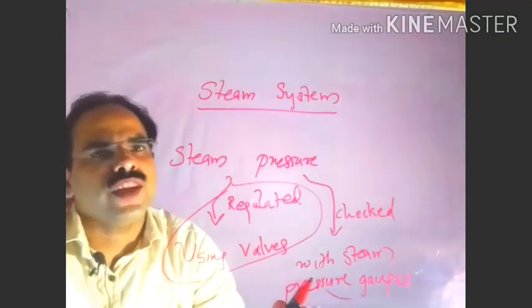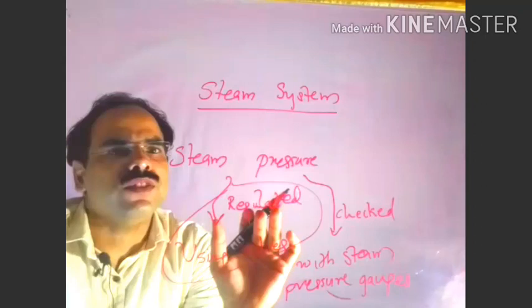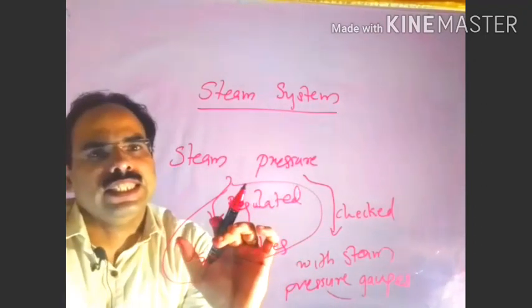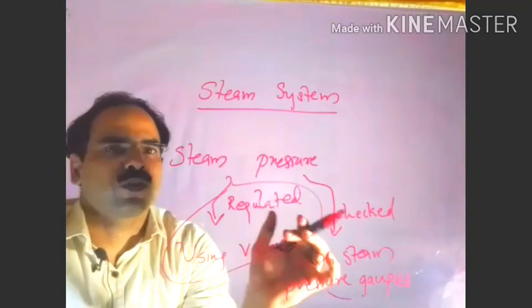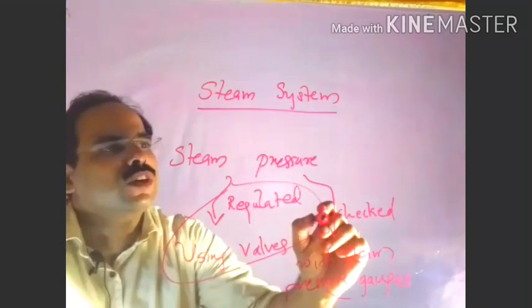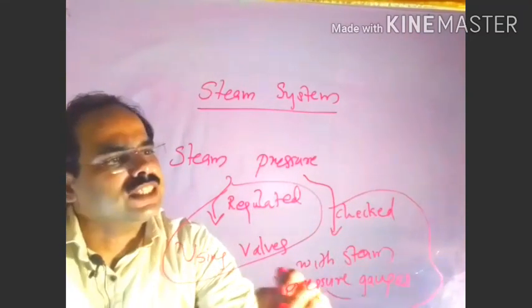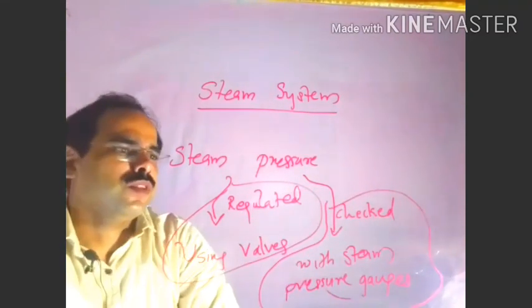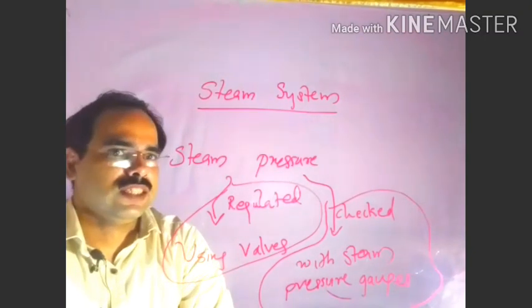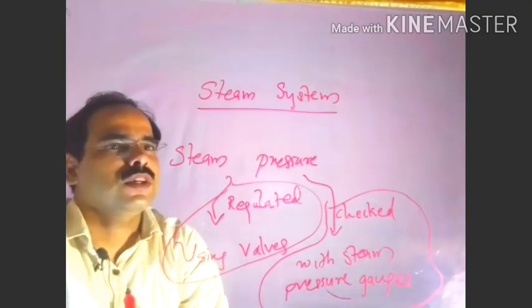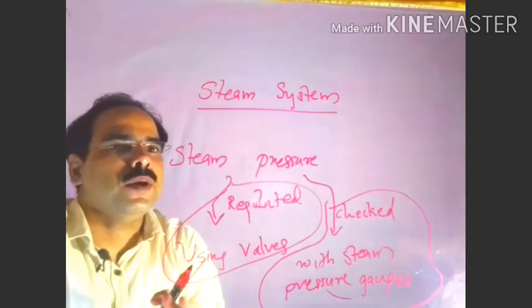With the help of valves we can regulate the steam flows, and steam pressure we can check with the help of steam pressure gauges. So commonly in the steam system we are using valves and pressure gauges.